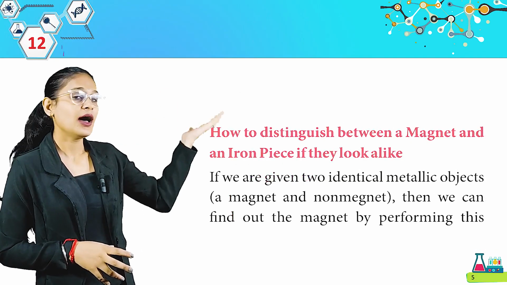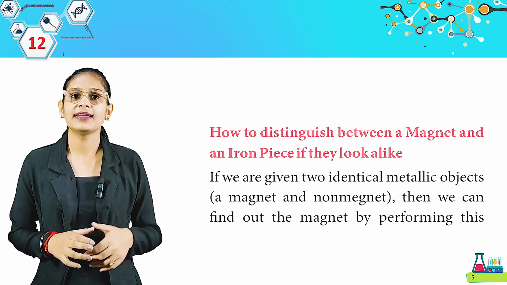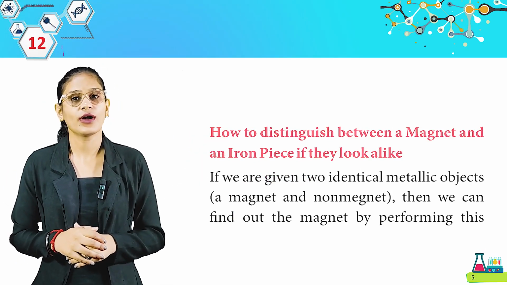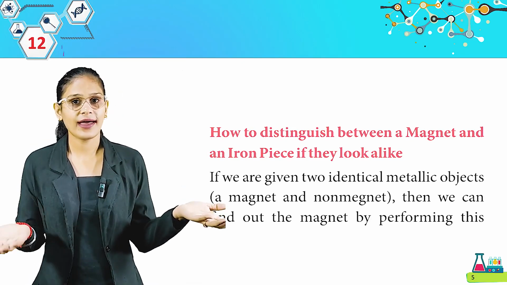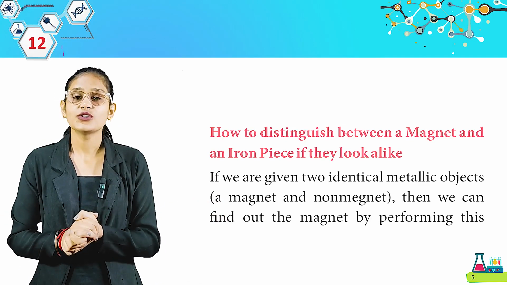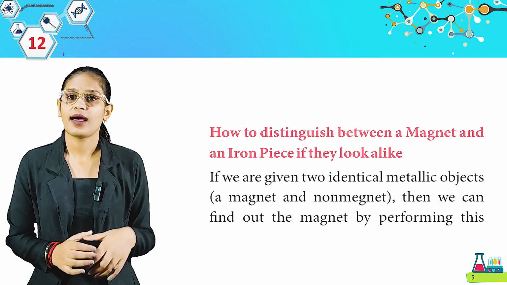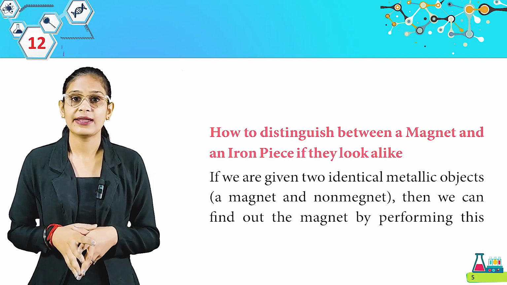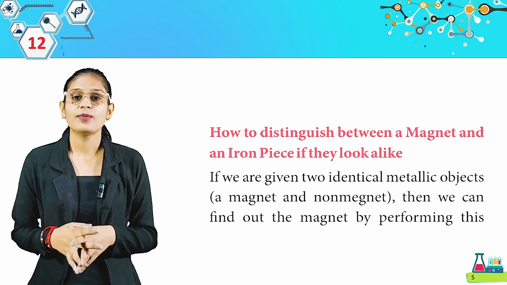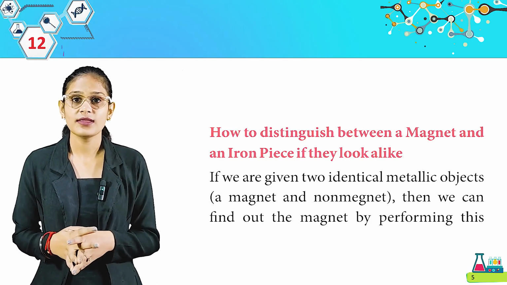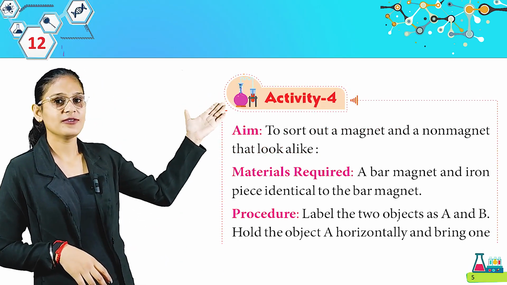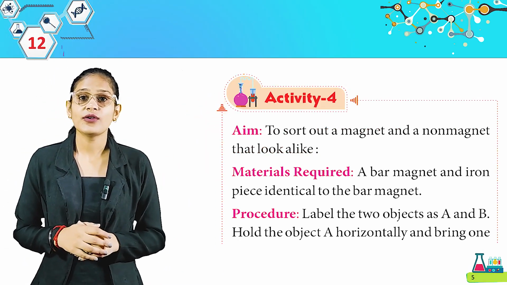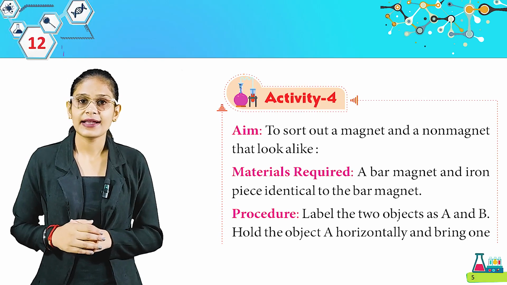Here we have how to distinguish between a magnet and an iron piece if they look alike. So students, how will you find whether it is a magnet or an iron piece? If we are given two identical metallic objects, a magnet and a non-magnet, then we can find out the magnet by performing an activity. Look here, we have activity 4. Aim: to sort out a magnet and a non-magnet that look alike.